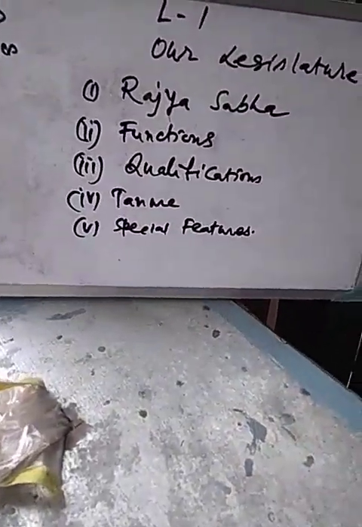So, how many states and how many union territories give priority to be the member of the Rajya Sabha? 28 states and 9 union territories, including the union capital region. And in this way, Rajya Sabha plays an important role. Now qualifications: what are the qualifications required to be the member of the Rajya Sabha? You know, minimum 30 years of age is required to be the member of the Rajya Sabha.